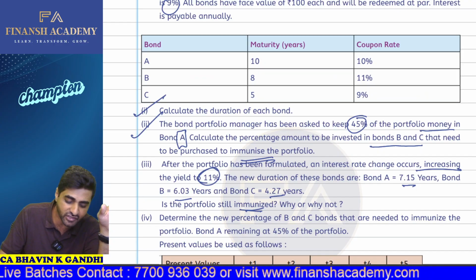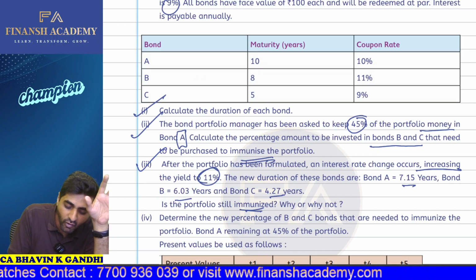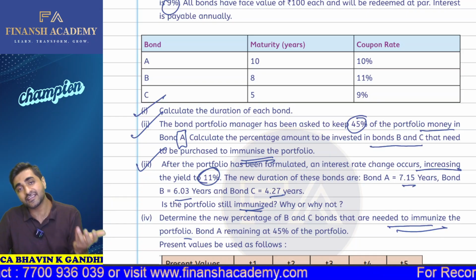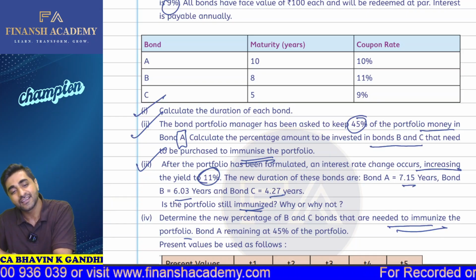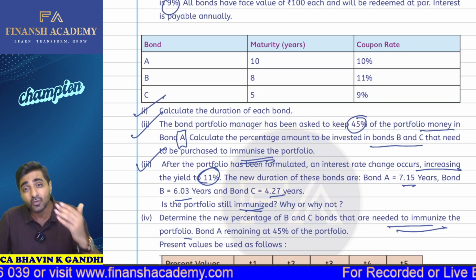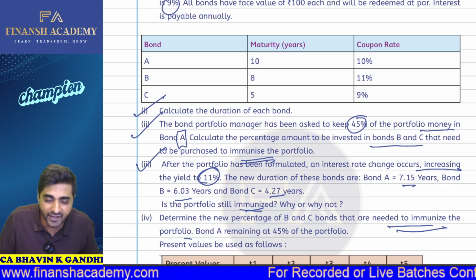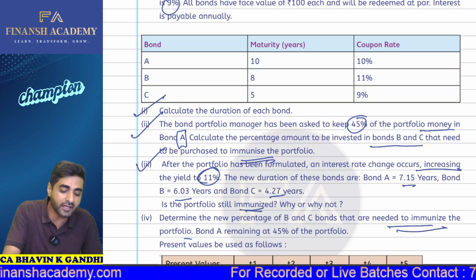In the fourth part, they have asked you how we are going to immunize the bond portfolio. Now, in this particular case, if these are the revised durations, which are given to you in the second part, what should be the proportion based on which your entire portfolio will be immunized?